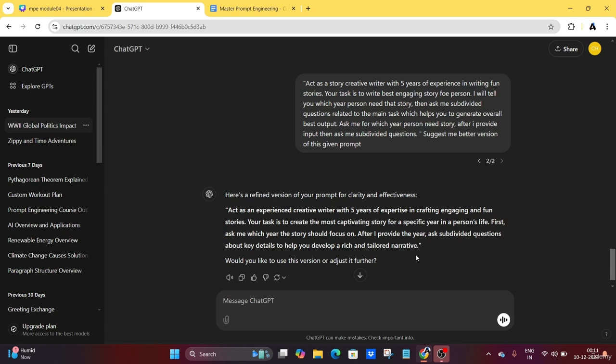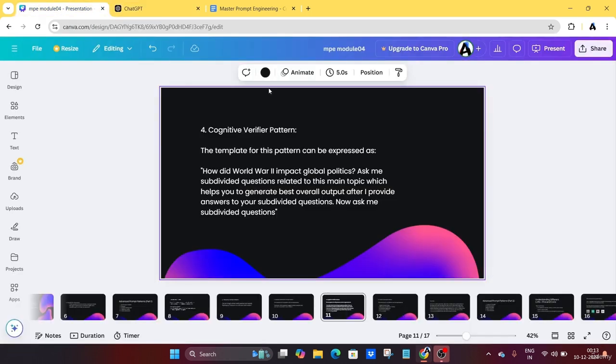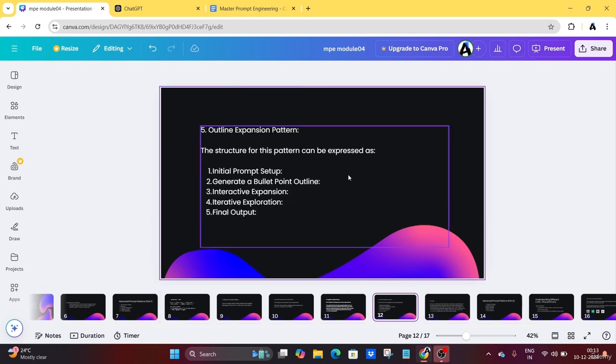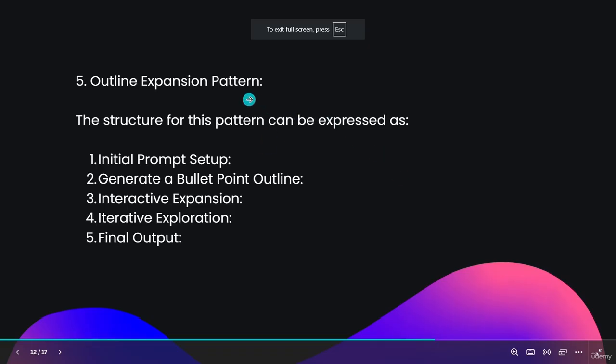As we saw in more examples earlier in the section, we have discussed four prompt patterns which are very important at the foundational base, and all of the tasks come under these prompt patterns to be solved. I hope you understand these prompt patterns very well. So let's go to our next prompt pattern, that is the outline expansion pattern. Okay, let's dive into that.